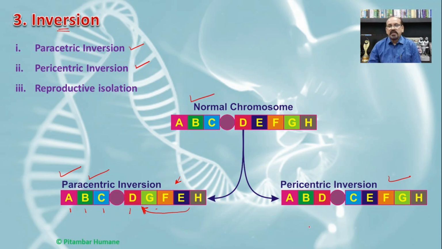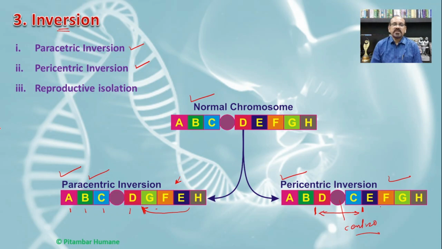But if we see here the D, C and E, F, G, H, this part of the chromosome is inverted and this part includes the centromere, and as the inverted part includes the centromere, it is commonly called the pericentric type of inversion.